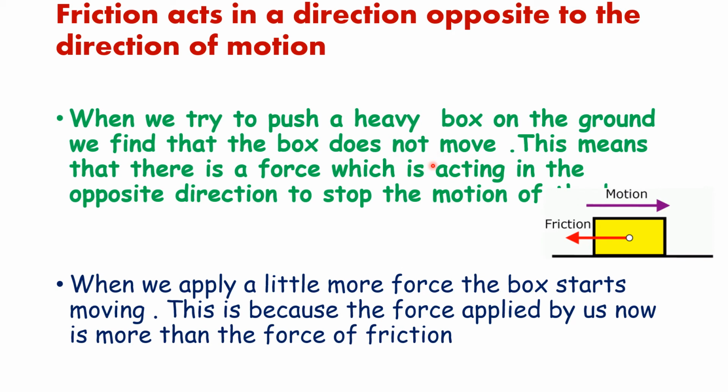But when one force becomes more, then the rope moves. In the same way, the box is moving in this direction but the force of friction is acting in the opposite direction. And when the applied force becomes more than the force of friction, then only the body can move. So the force of friction acts in a direction opposite to the direction of motion.